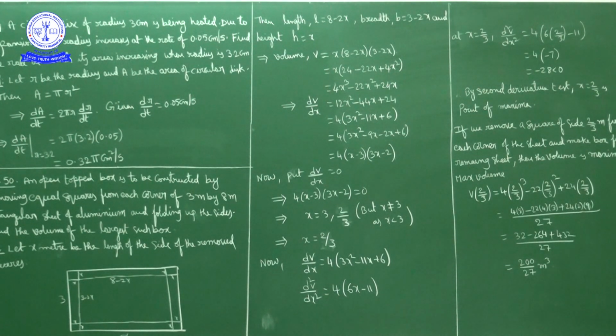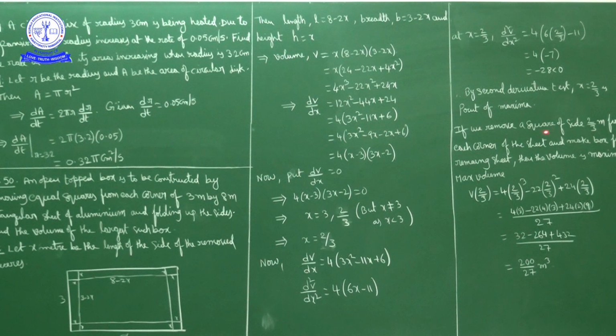Here, after the first derivative, we got x equal to 2 by 3, and the second derivative at x equal to 2 by 3 is negative. So by the second derivative test, x equal to 2 by 3 is a point of maxima. So we have to remove a square of side length 2 by 3 meters from each corner. That is what is written here.